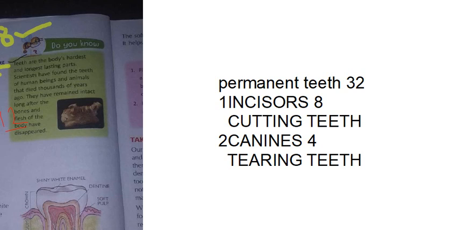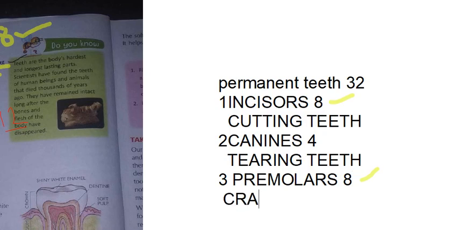Next, third type of teeth is what? Premolars. How many premolars will be there? I told you, children, 8. Remember, incisors and premolars are the same in number. Incisors are 8, premolars are 8. Remember that point. What is the other name for premolars? Cracking teeth. Premolars are also called cracking teeth.